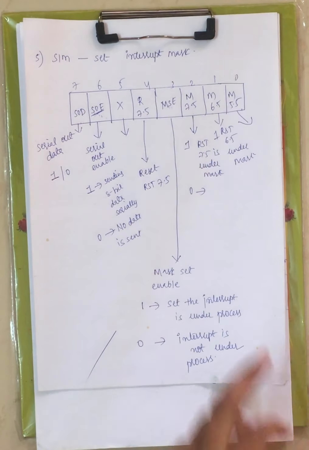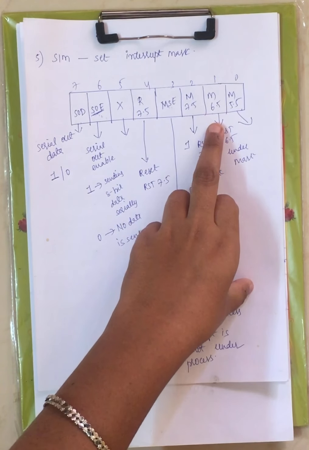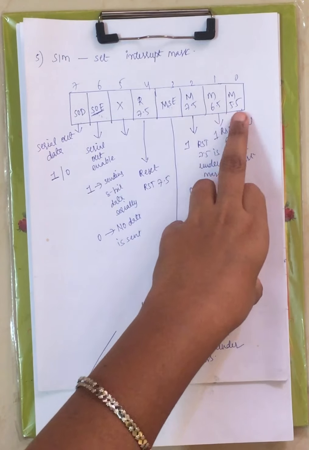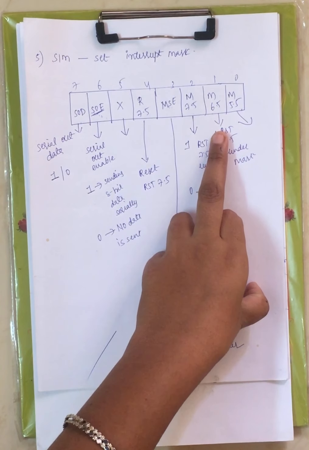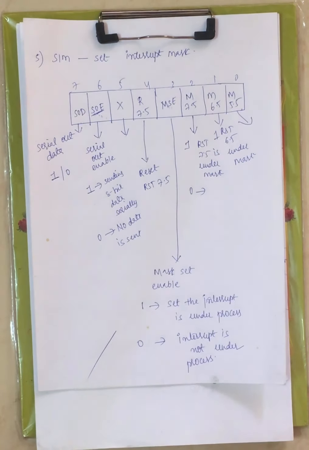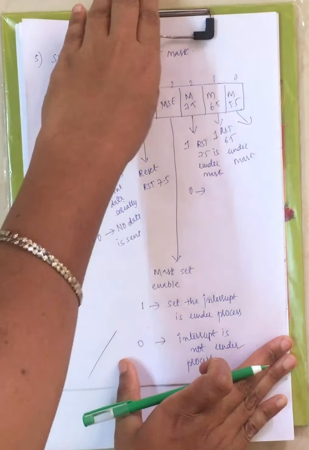Similarly, when it is 1, you can mask RST 6.5, and when it is 0, you can't mask RST 6.5. When it is 1, you can mask RST 5.5, and when it is 0, you can't mask RST 5.5. Masking or unmasking means checking whether the interrupt is under process or not.